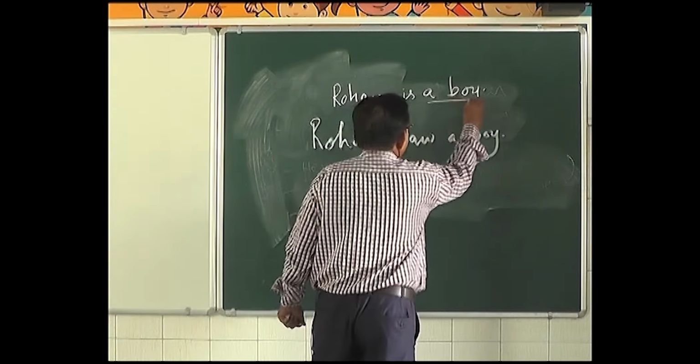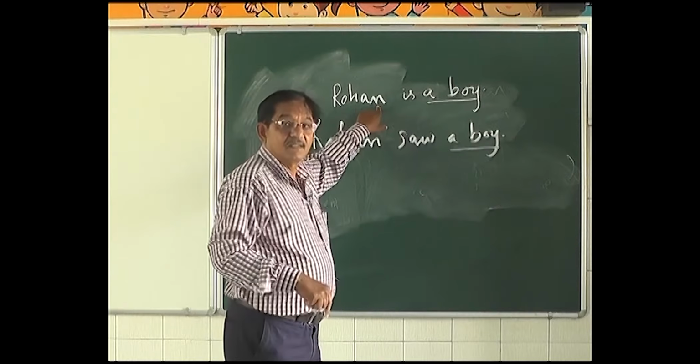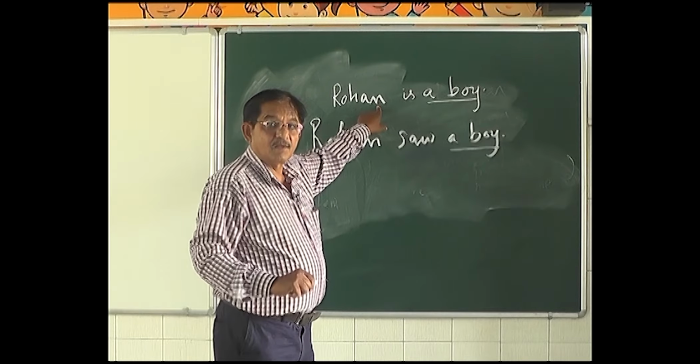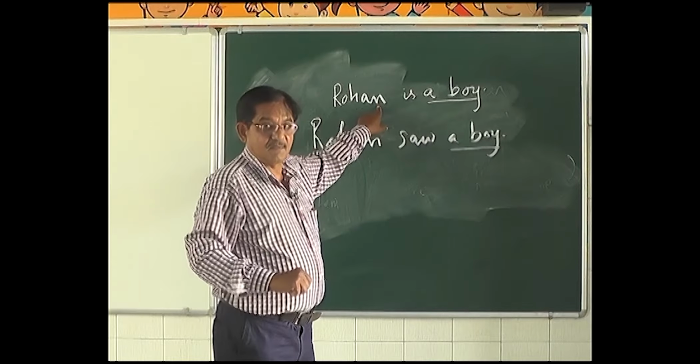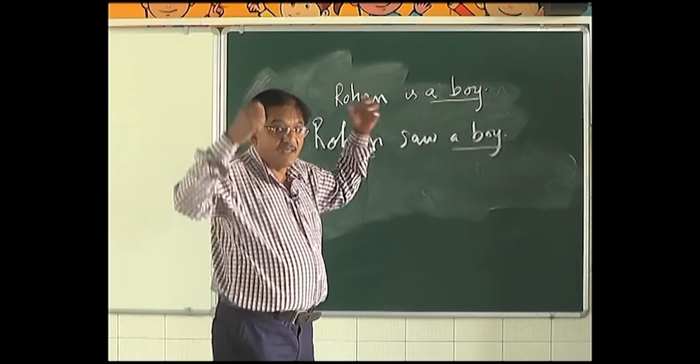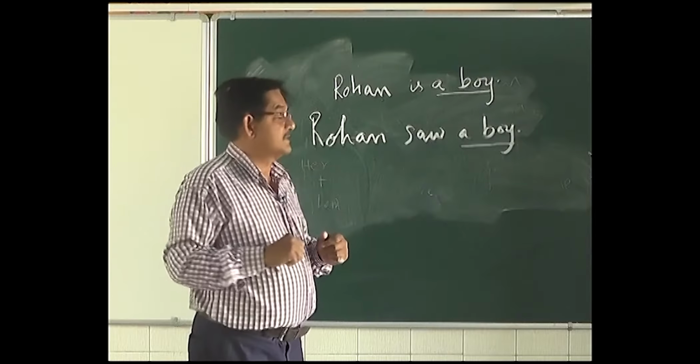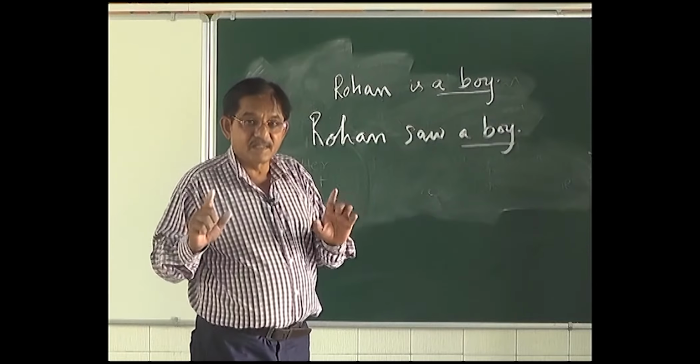Is there an object in the second sentence? There is. Is there an object here? No. Now you are getting confused. You feel like pulling your hair. What is this? Don't pull your hair, I will explain it.